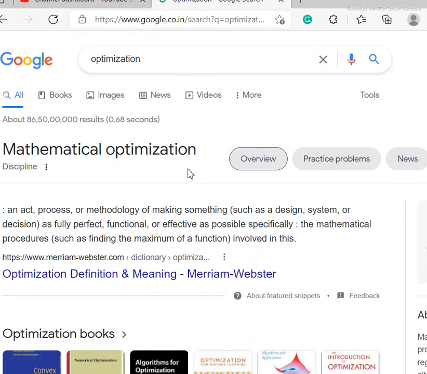Now this is the Google definition of optimization. Mathematical optimization is the act, process or methodology of making something, such as a design, system or decision, as fully perfect, functional or effective as possible. Specifically, the mathematical procedures such as finding the maximum of a function are involved in this.